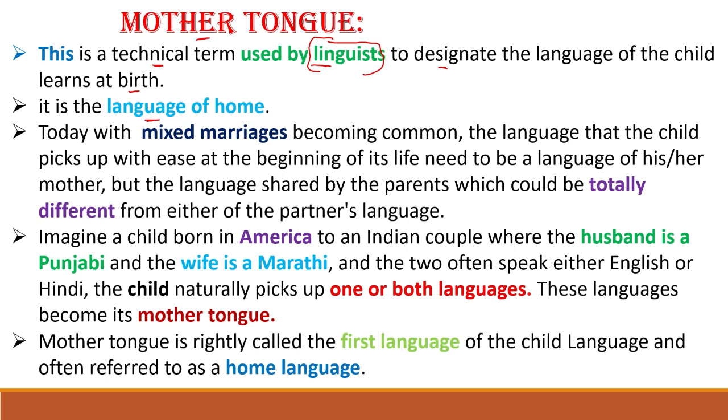So the child learns one language at birth. That language is called a mother tongue, which is learned from the mother, or else we can call it a language of home also. Today, with mixed marriages becoming common, the language that the child picks up with ease at the beginning of its life need not be the language of his or her mother. It could be the language shared by the parents, which could be totally different from either of the parents' or partners' language. So we knew that mixed marriages are common. So what are mixed marriages? Marrying one language person to another language person.